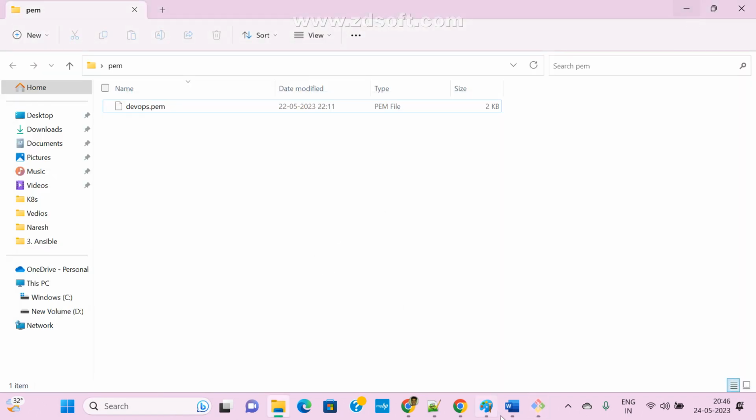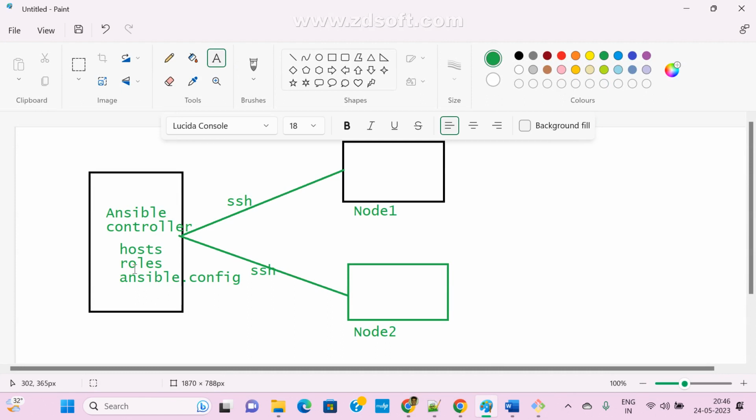One more thing. If you want to work with the Ansible server and your clients, then as a best practice in real time, we create one common user in all instances, all servers. That is your wish, guys. With the help of that user, we are connecting. But if you say, sir, I don't want that common user, can I work with Ansible?